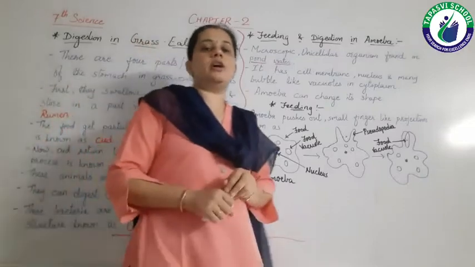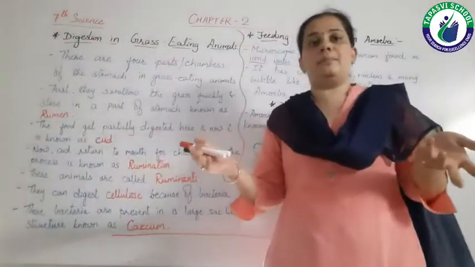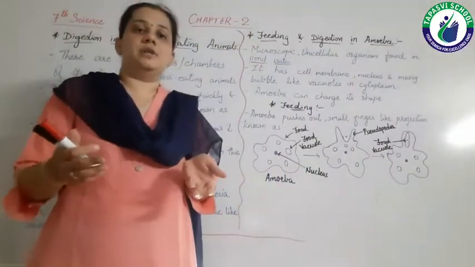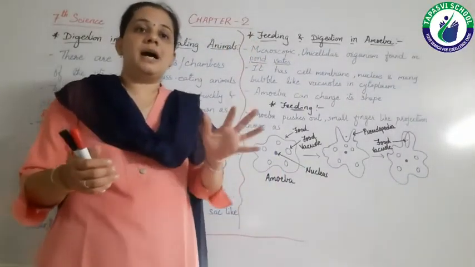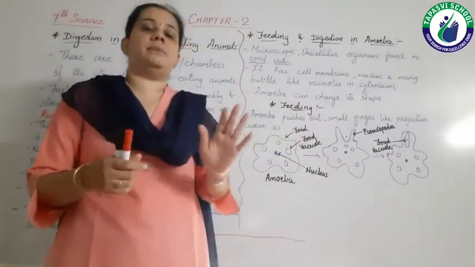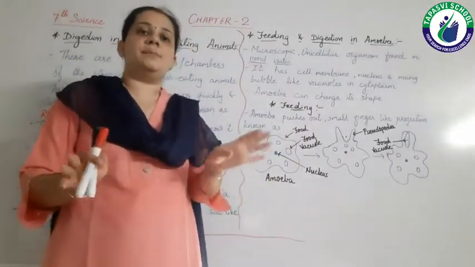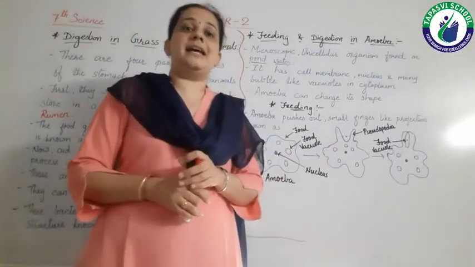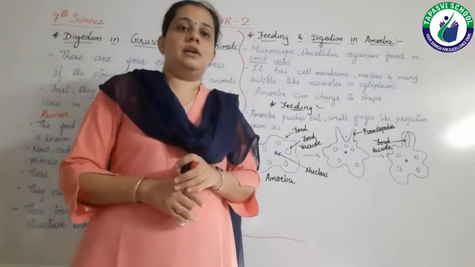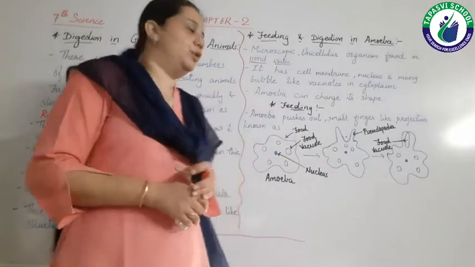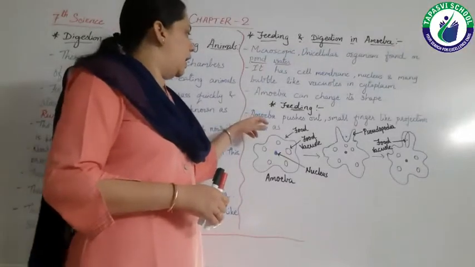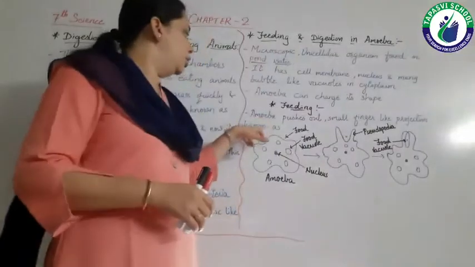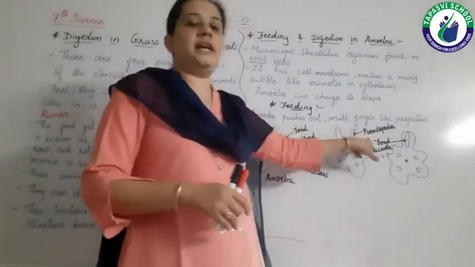Now amoeba is an organism which can change its shape and its position continuously. It does not have any proper shape. For that it has structures known as pseudopodia. Amoeba pushes out small finger-like projections known as pseudopodia.